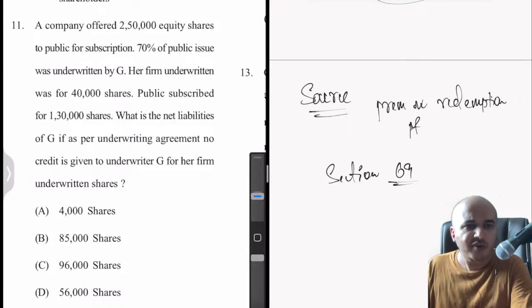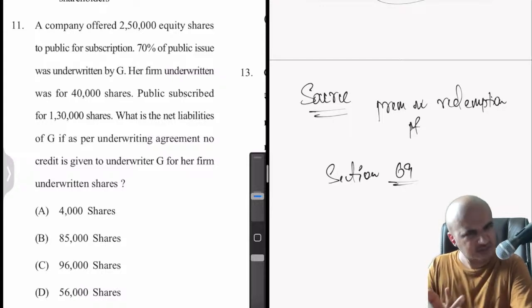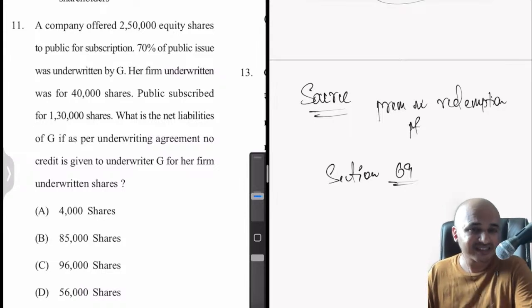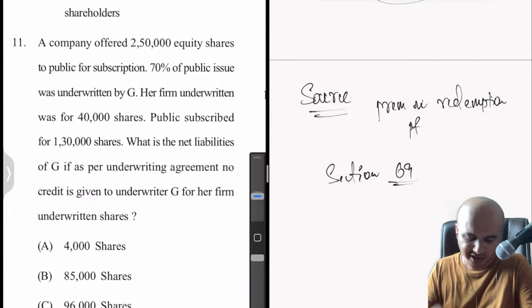Next, a company offered 250,000 equity shares. Once again a problem related to shares. See how many such problems there are. We are just at the 11th question, and already we have seen so many questions based on equity shares. But this one is slightly different. This is about underwriting. I remember this question is slightly incorrect actually. Anyway, I'll tell you what exactly the problem is here.